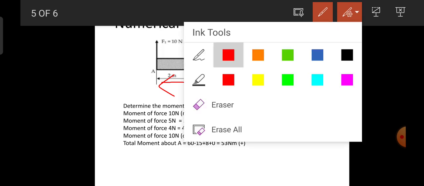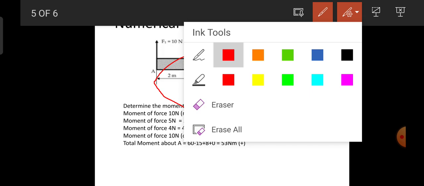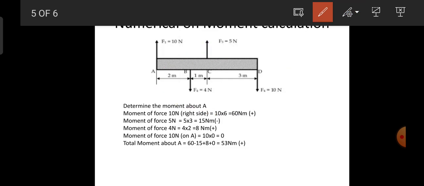I need to go along the force of 10 Newton through the line of action of 6 meters and touch the point A. So it is the clockwise moment, hence it is taken as positive. Next, I have one more force, 5 Newton at point C, and the perpendicular distance is 3 meters from A to C. So go along the force through the line of action, that is 3 meters, and touch the point A. So it is an anti-clockwise moment, therefore it is negative. 5 into 3 is minus 15.